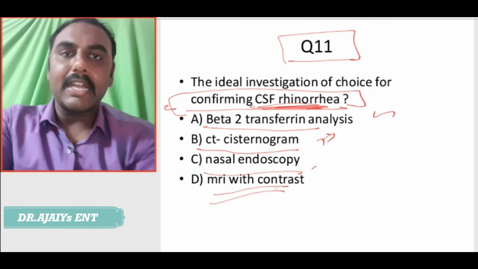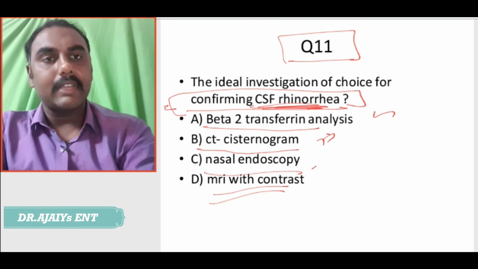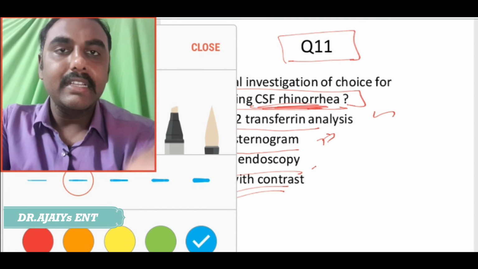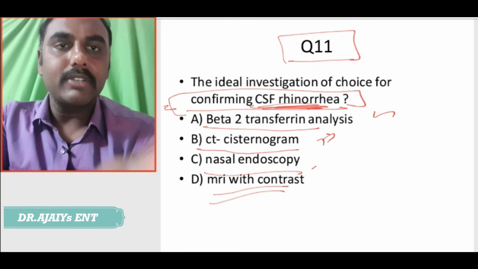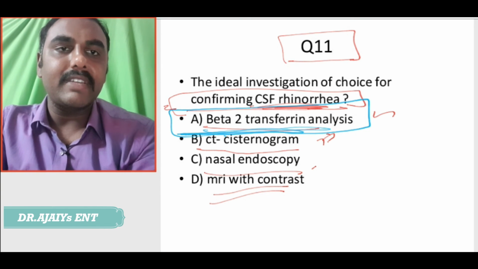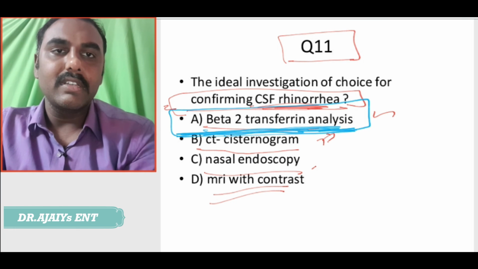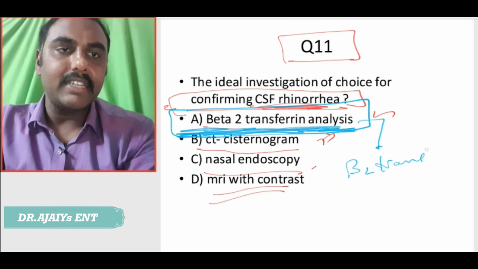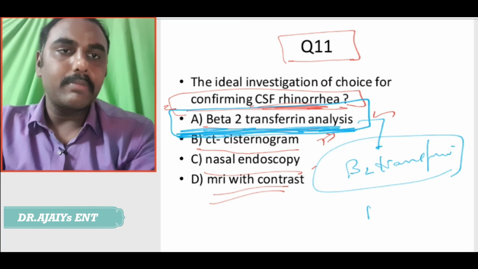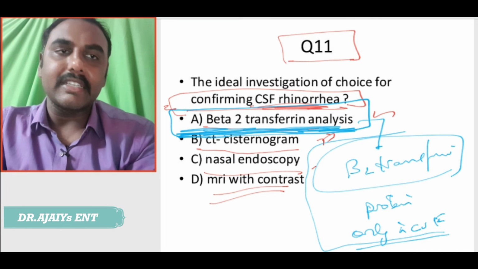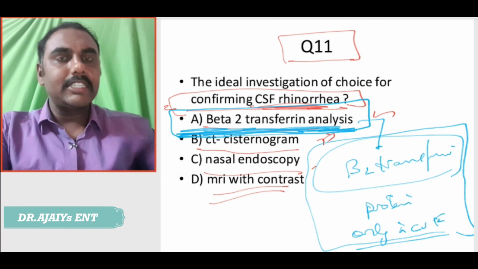The MRI with contrast can also be tried for confirming CSF rhinorrhea, but what is the ideal investigation of choice to confirm it as CSF rhinorrhea? It is beta 2 transferrin analysis. Beta 2 transferrin is a protein which is present only in CSF, not in any other condition.